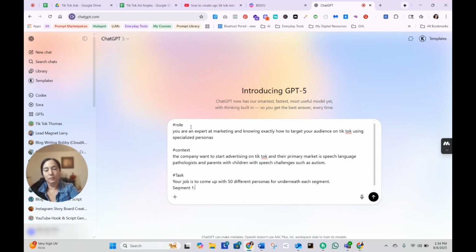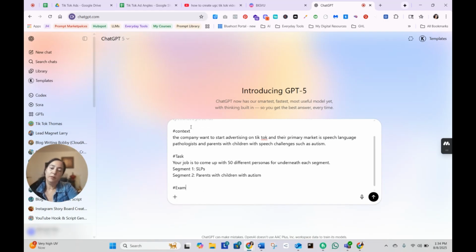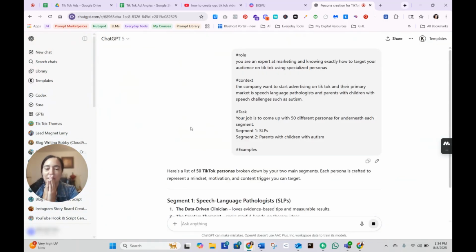Segment 1 is SLPs. Segment 2, parents with children with autism. Okay. I didn't put examples, but let's see what it comes up with, and then I'll come back.